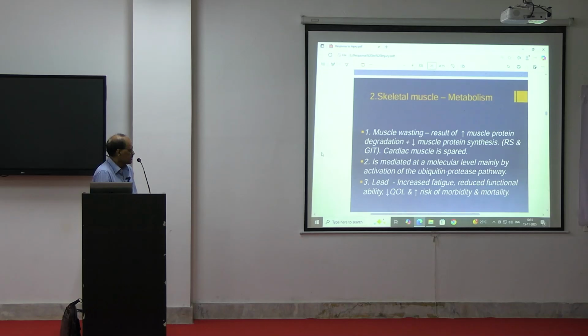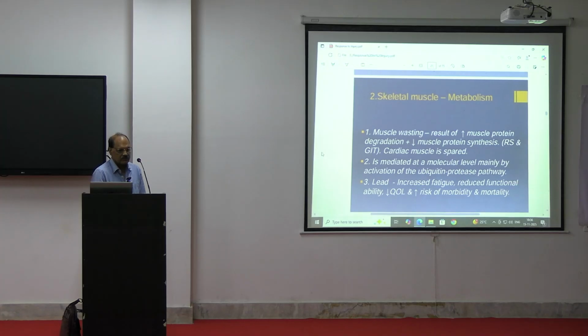Second, it is mediated at a molecular level mainly by activation of the ubiquitin protease pathway. Third, it leads to increased fatigue. The patient will be fatigued and weakness will be there. Then there is reduced functional ability; the patient may not walk properly. He may be having weakness, then decreased quality of life and increased risk of morbidity or mortality.